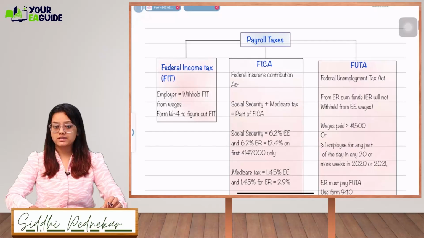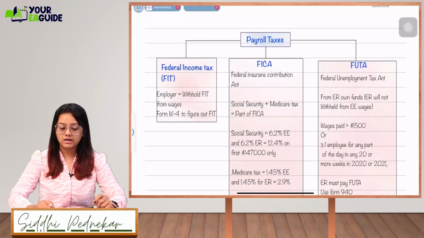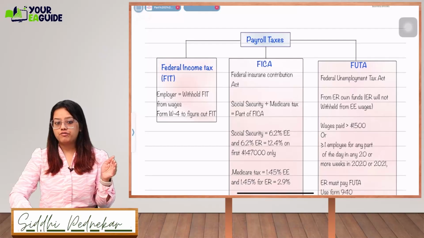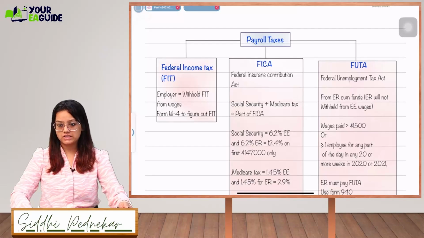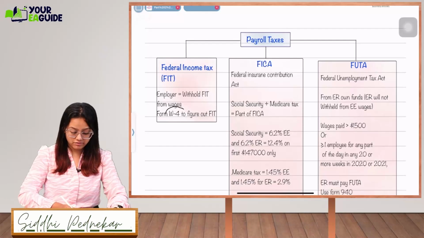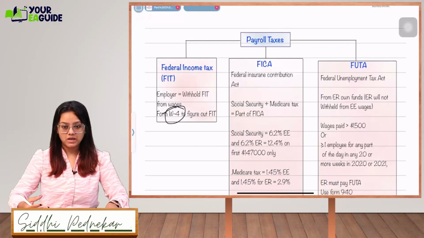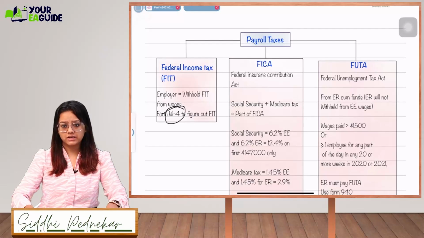Next is payroll taxes. For payroll taxes, we have three different types of taxes. One is federal income tax, where the employer is going to withhold the federal income tax from the wages, just like in India we have TDS. Federal income tax will be deducted by the employer based on the slab rates. That is why the employer will receive a W4 form to figure out how much federal income tax he needs to withhold. Same way in India, we give declarations to our employer about our investments, and based on that they will revise the TDS rates.